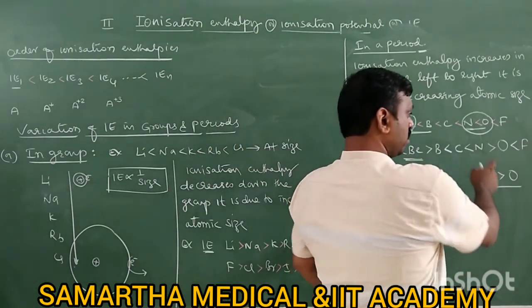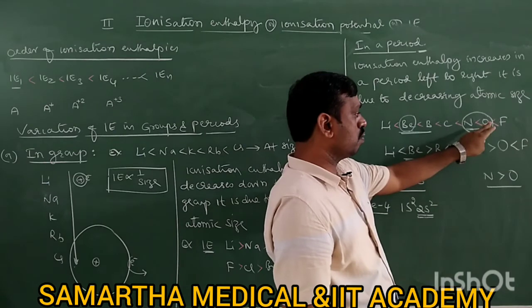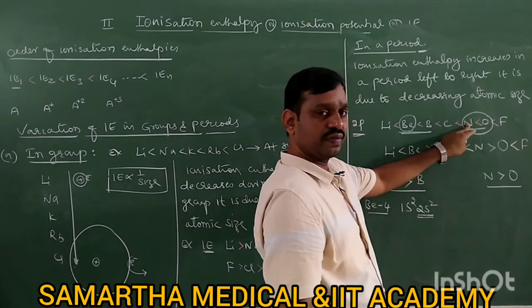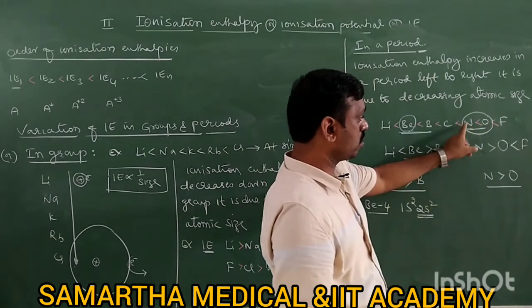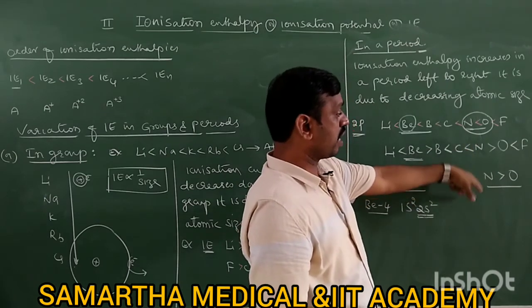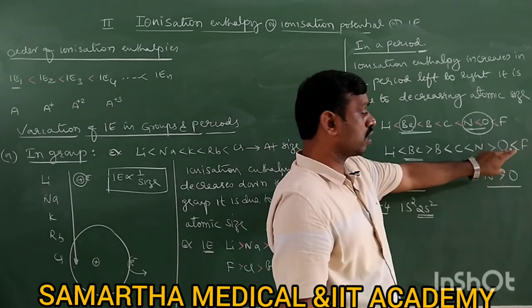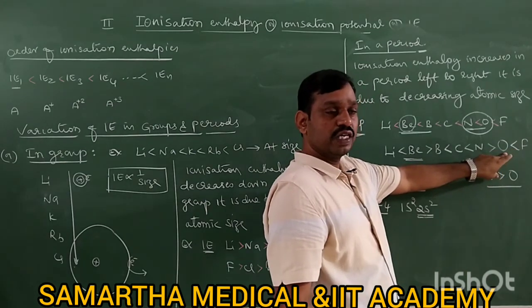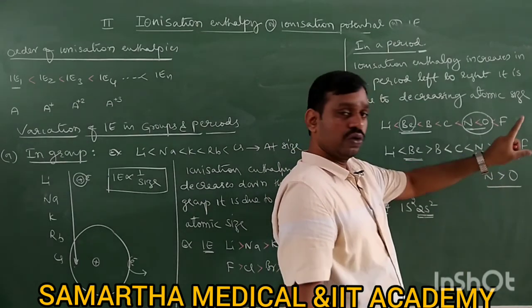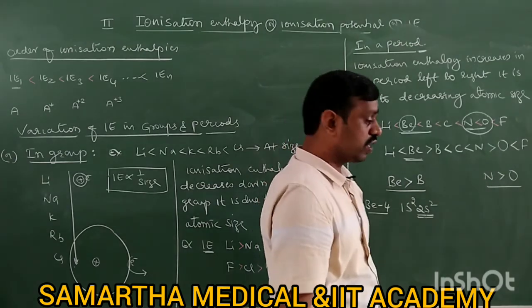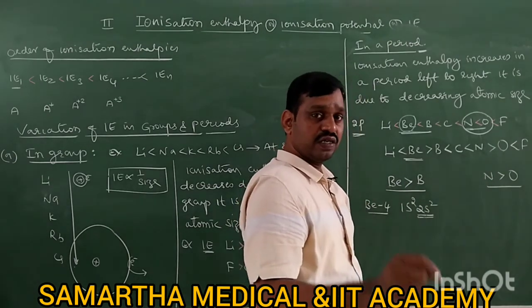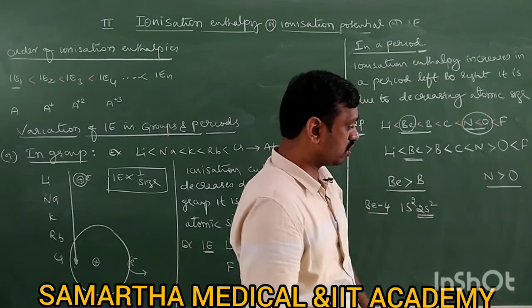Similarly, nitrogen. Here oxygen is supposed to have more ionization enthalpy than nitrogen, but practically it is observed that nitrogen has more ionization enthalpy compared to oxygen. So why does nitrogen have more ionization enthalpy compared to oxygen? This is also the same reason, stable electronic configuration.